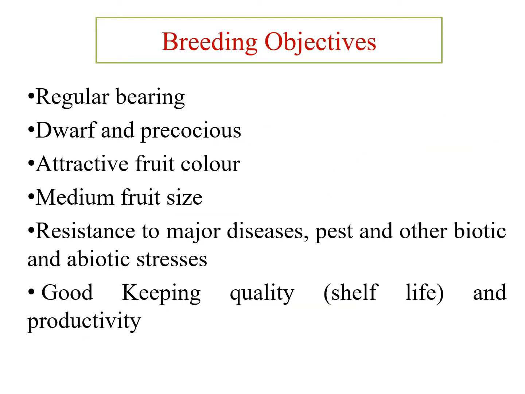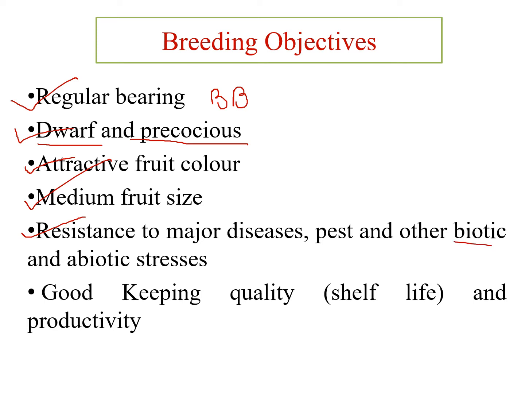Now, breeding objectives of mango. If we develop any cultivar of mango through breeding, the cultivar should have some desirable characteristics. The cultivar should be regular bearing. In mango, the biennial bearing problem is mostly found in North Indian conditions, so we develop cultivars through breeding which are regular bearing. The cultivar should be dwarf and precocious bearing. Precocious means early bearing cultivar. Fruit color should be attractive. Fruit size should be medium, and cultivars should be resistant to major diseases, pests, and other biotic and abiotic stresses.